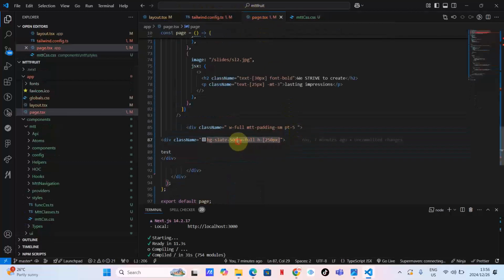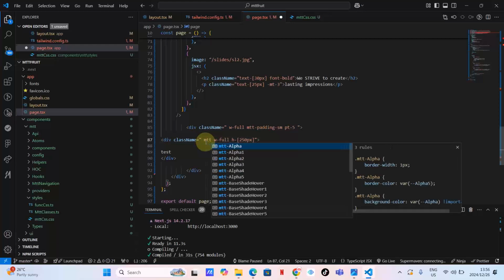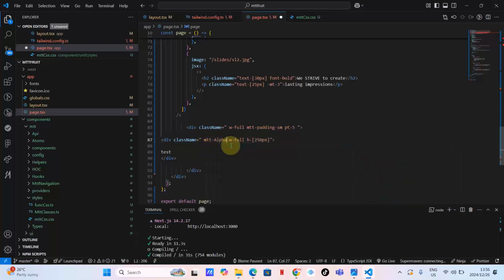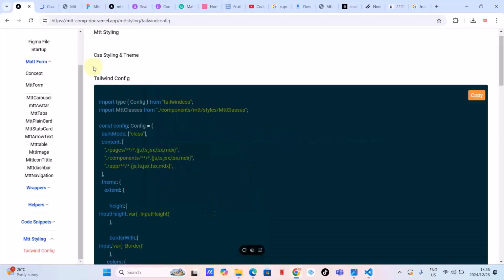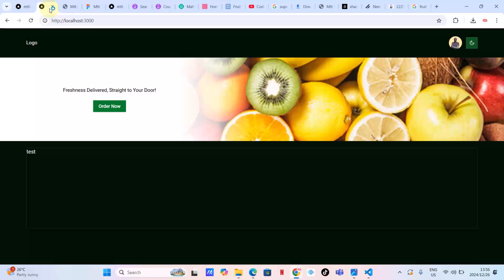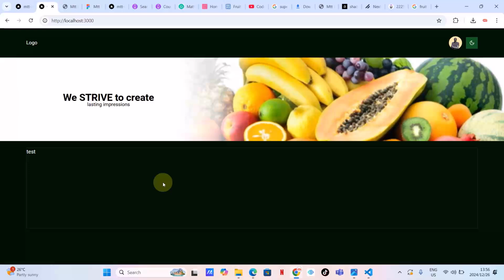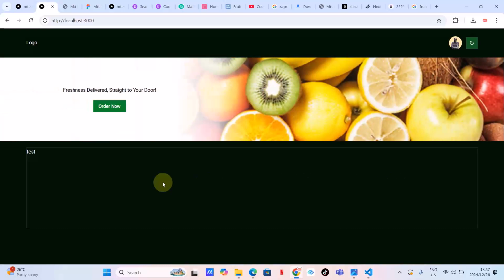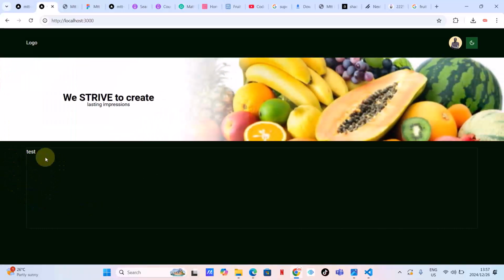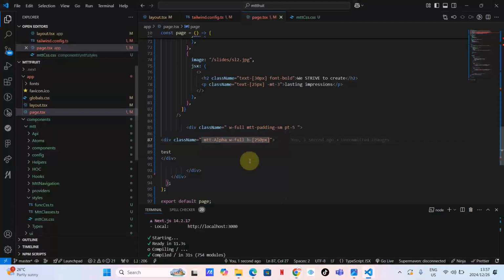So let's change this color, guys, and use some sort of a style from the Mtt component. Let's start with Mtt alpha and see what will happen. As you can see, guys, I think this is a nice color. So Mtt alpha is like a light gray or a tint. It always tints the background color. Let's say we want, let's see, what else do we have?